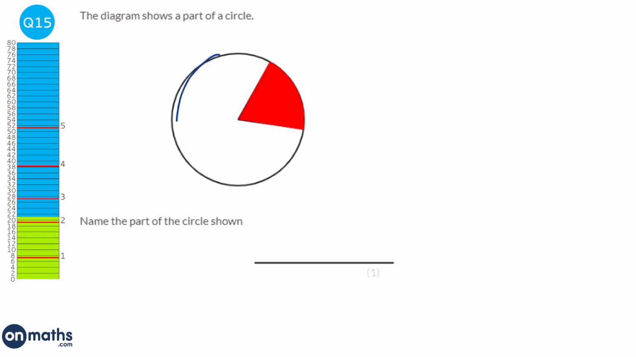So the full distance around the circle is called the circumference. If you've got a little bit of it, it's an arc. If you've got a line across it, that would be a chord. And the part that's kind of trapped in there is called a segment. Then if you've got a line across the circle going through the centre, that's a diameter. If you've got a line just going to the centre, then that's called a radius. If you've got a line that touches the circle just on one point, like that, that's a tangent. But in this case, we have a sector.